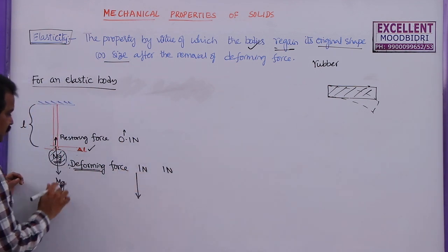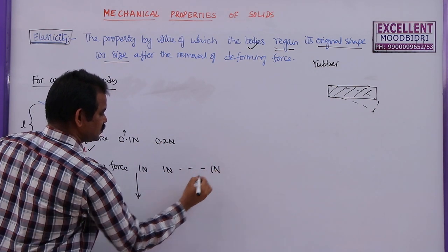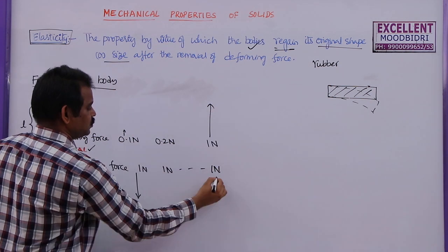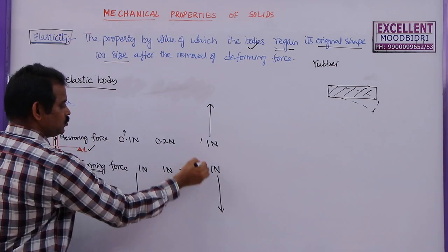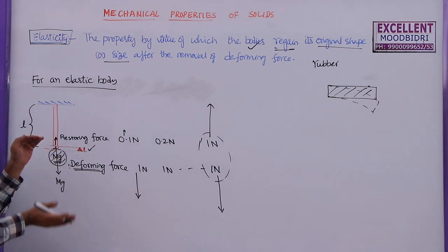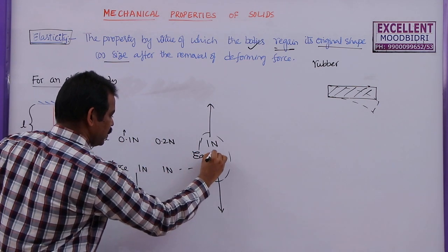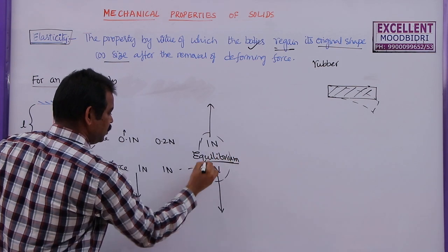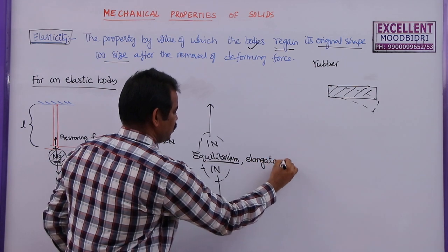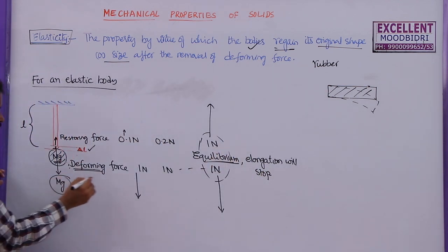Now 1 Newton force is acting here, but the restoring force will increase slowly. Within a small span of time, this force also will become 1 Newton, acting upwards. So this is 1 Newton, this is also 1 Newton. When these two forces are equal and opposite, this system will come to equilibrium. It cannot elongate beyond that point. This condition is called the equilibrium condition. Whenever the wire comes to equilibrium, the elongation will stop.